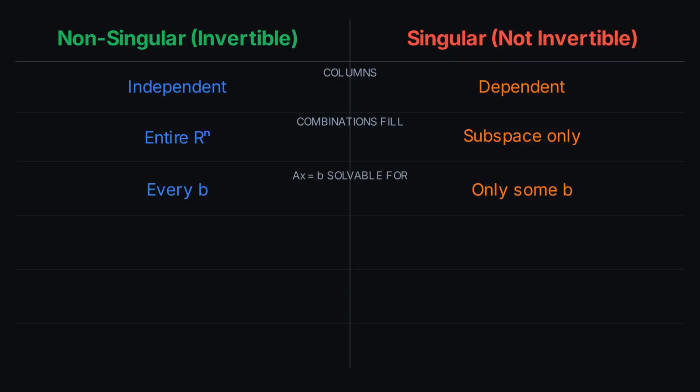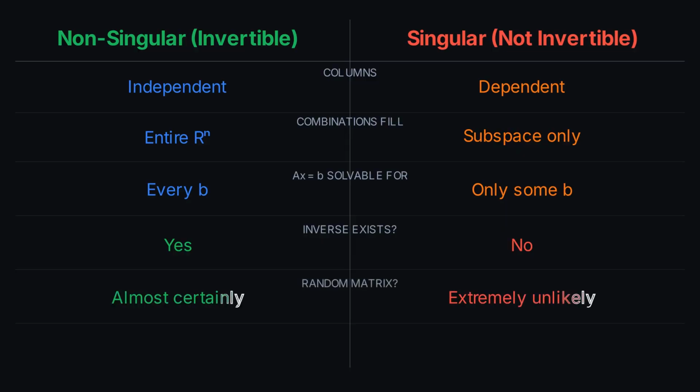This means AX equals B is solvable for every B when the matrix is non-singular, but only for some B when the matrix is singular. And therefore, A inverse exists for a non-singular matrix, and no inverse exists for a singular matrix. And as we discussed, a random matrix is almost certainly non-singular, while being singular is extremely unlikely.